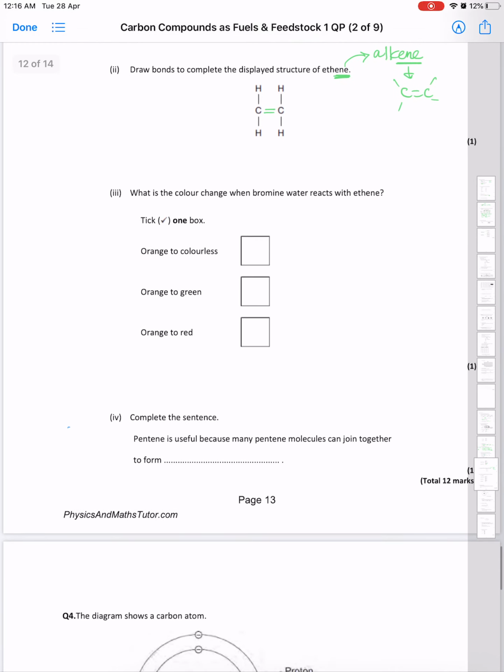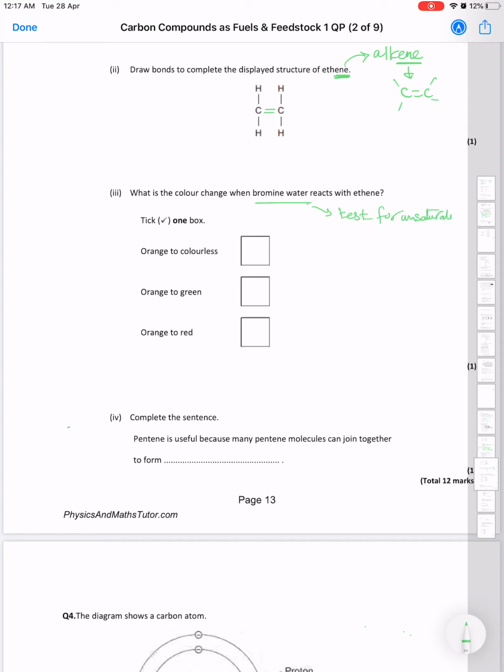What's the color change when bromine reacts with ethene? This question, we came across it many times in the organic tutorials before. Bromine water is the test for unsaturation.